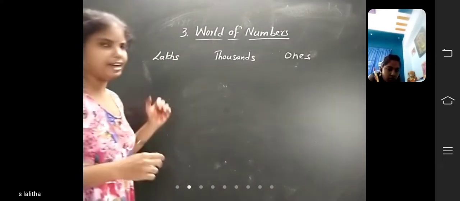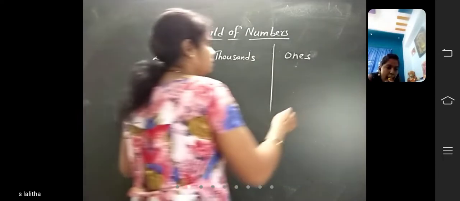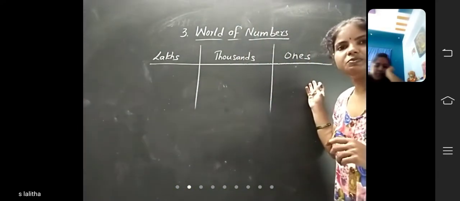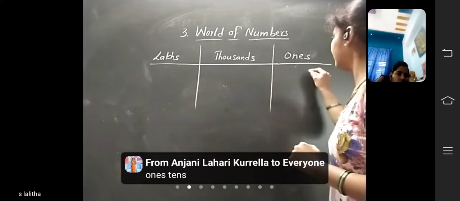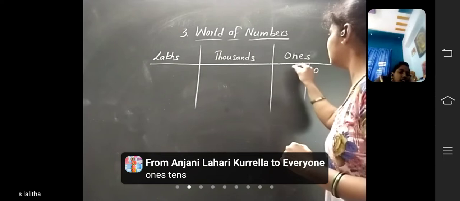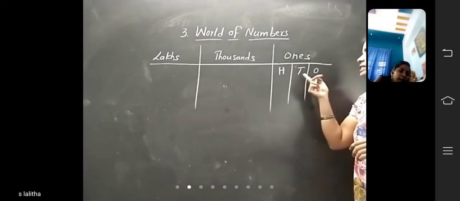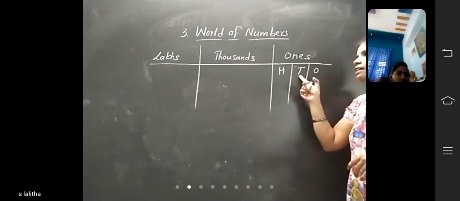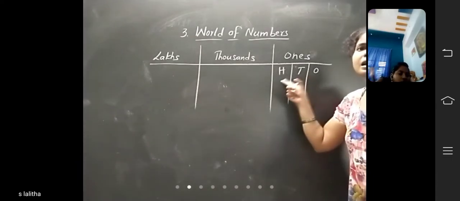Now we only learn the lakhs period. What are the places in the ones period? We have 3 places: ones place, tens place, hundreds place. So 100, 10, 1. These are in the ones period.